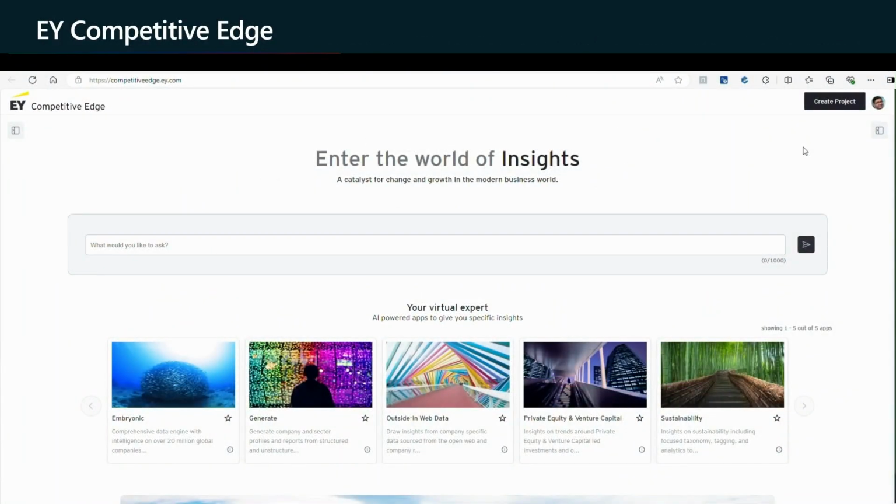So I'll give you a quick preview, to make it all real, of what type of questions a user can ask. And I will highlight keywords here, and then I'll narrow it down to how we build it, and then how MongoDB, Cosmos DB for MongoDB, is actually helping us solve a fundamental problem. So what you see on your screen is the landing page. On top, we have created this create project functionality, which is essentially the collaboration space.